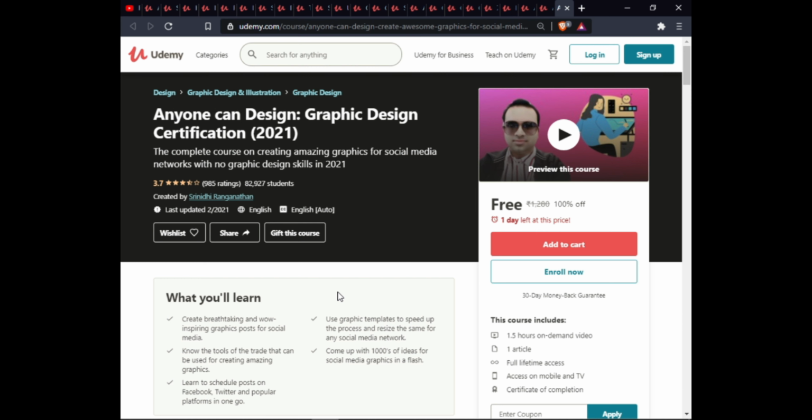The next course is Anyone Can Design Graphic Design Certification. In this course, you will learn breakthrough and wow inspiration graphic posts for social media. Know the tools of the trade that can be useful for creating amazing graphics. Learn to schedule posts on Facebook, Twitter, and popular platforms in one go. Use the graphic templates to speed up the process and research the same network for any social media. Come up with thousands of ideas social media graphics in flash. This course includes 1.5 hour on-demand video, one article, full lifetime access on mobile and TV, and certification on completion.